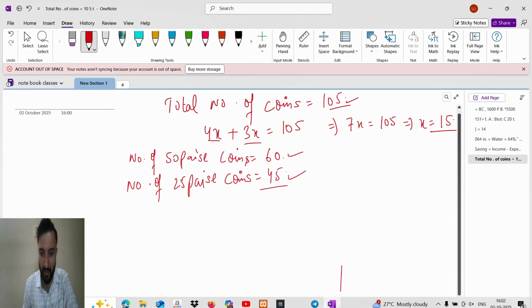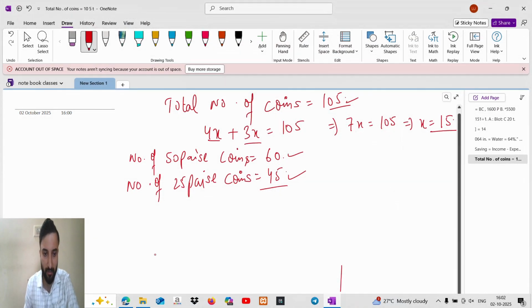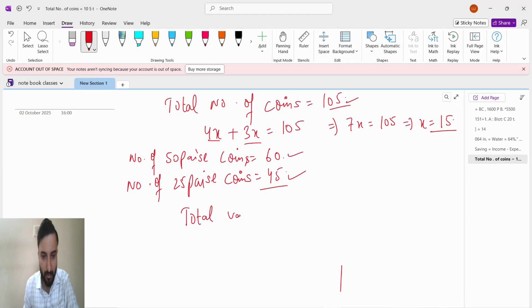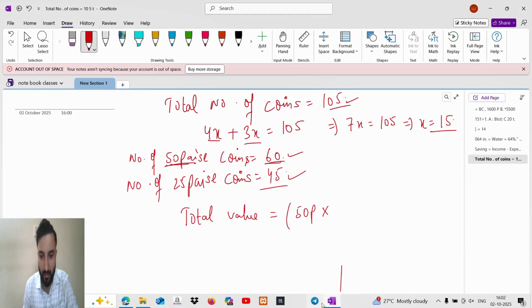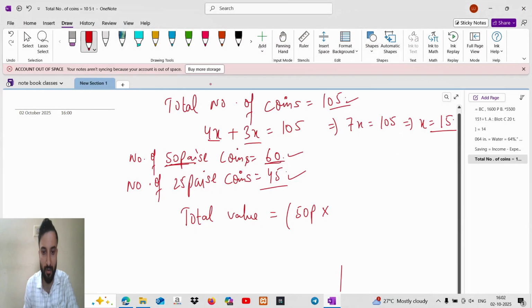Till here it's fine. They asked for the total value in the bag. Very easy thing, guys. Total value they asked. So total value I will write. Total value equals, see, 50 paise coins, how many coins are there? 60. Wait, what did they ask? Total value in rupees. Okay, total value they asked in rupees.